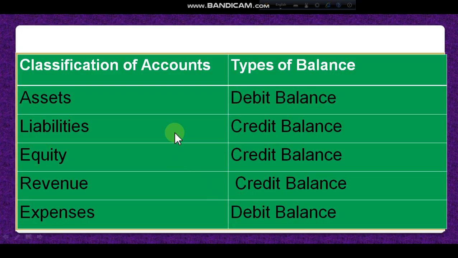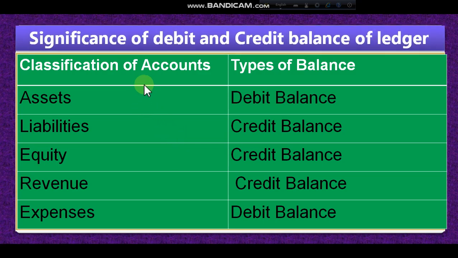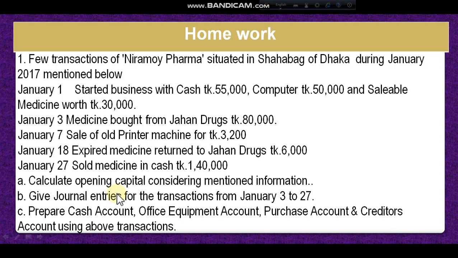Now classification of accounts. Dear student, significance of debit and credit balance. Debit and credit balance indicate that an asset account always shows a debit balance, liability account a credit balance, equity account a credit balance, revenue a credit balance, expense a debit balance. That means asset and expense show a debit balance; liability, equity and revenue show a credit balance.